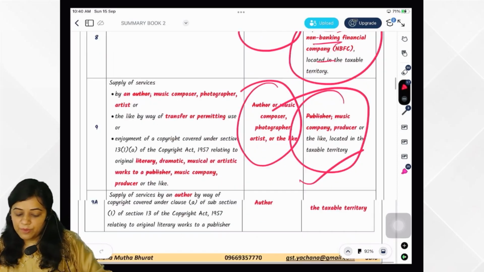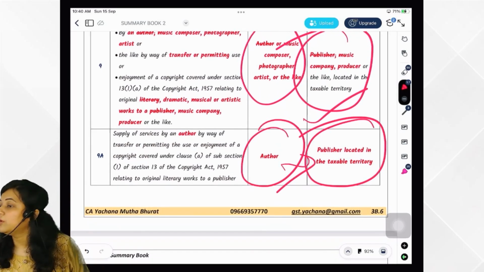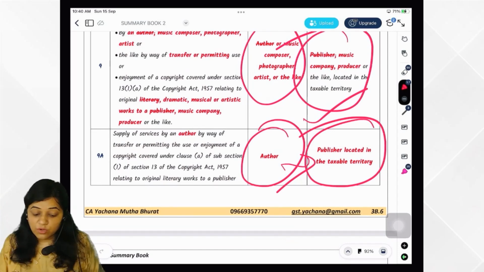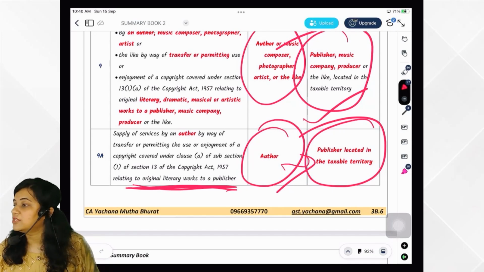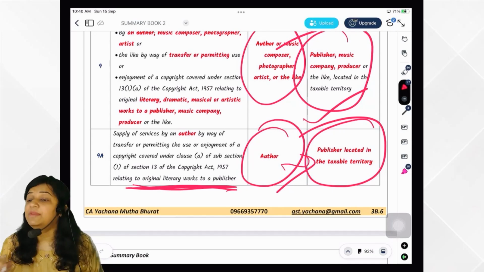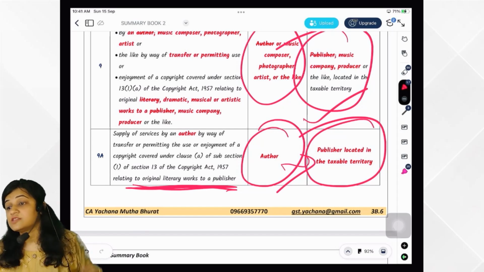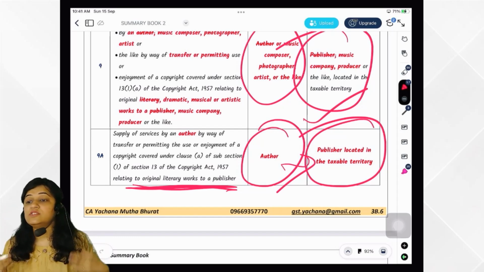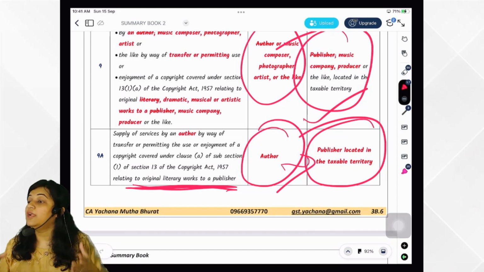Music company, producer. Then author to a publisher, if he is giving the services, in that case who would be paying the tax? Of which service? Original literary work. So in that case, who would be discharging the tax? The publisher. Publisher located in taxable territory would be discharging the tax. Now one more option is there in case of author. If the author wants, he can also discharge under forward charge. For that, he has to do the declaration.